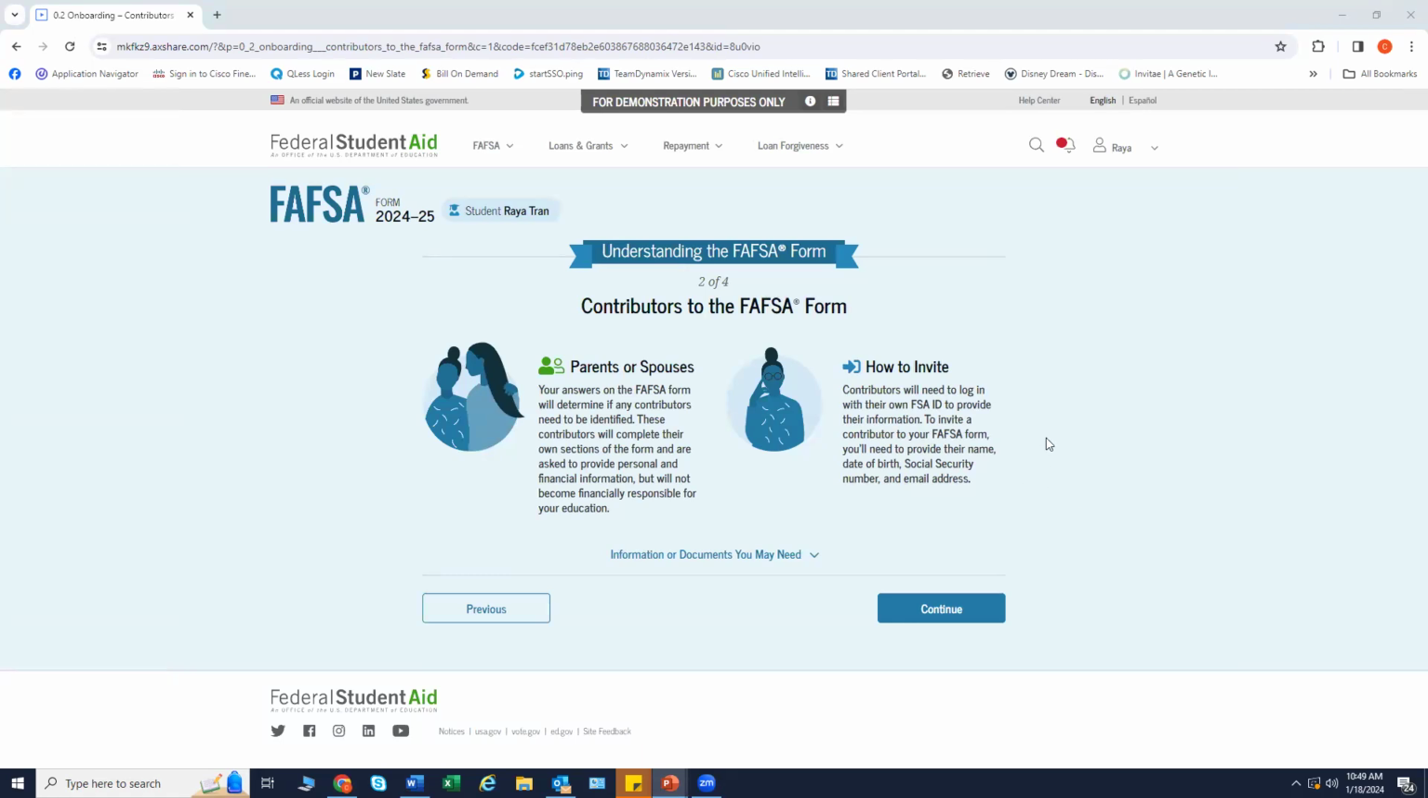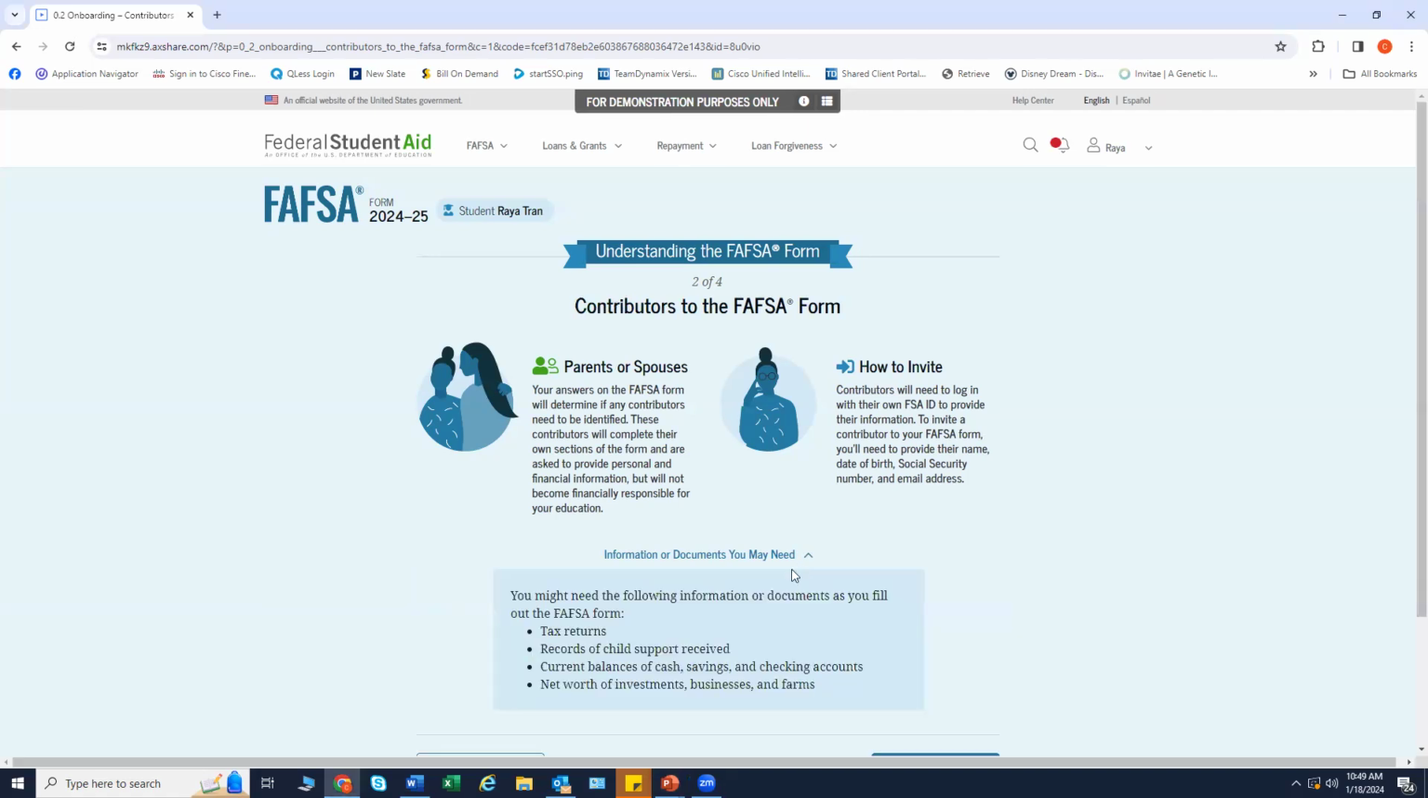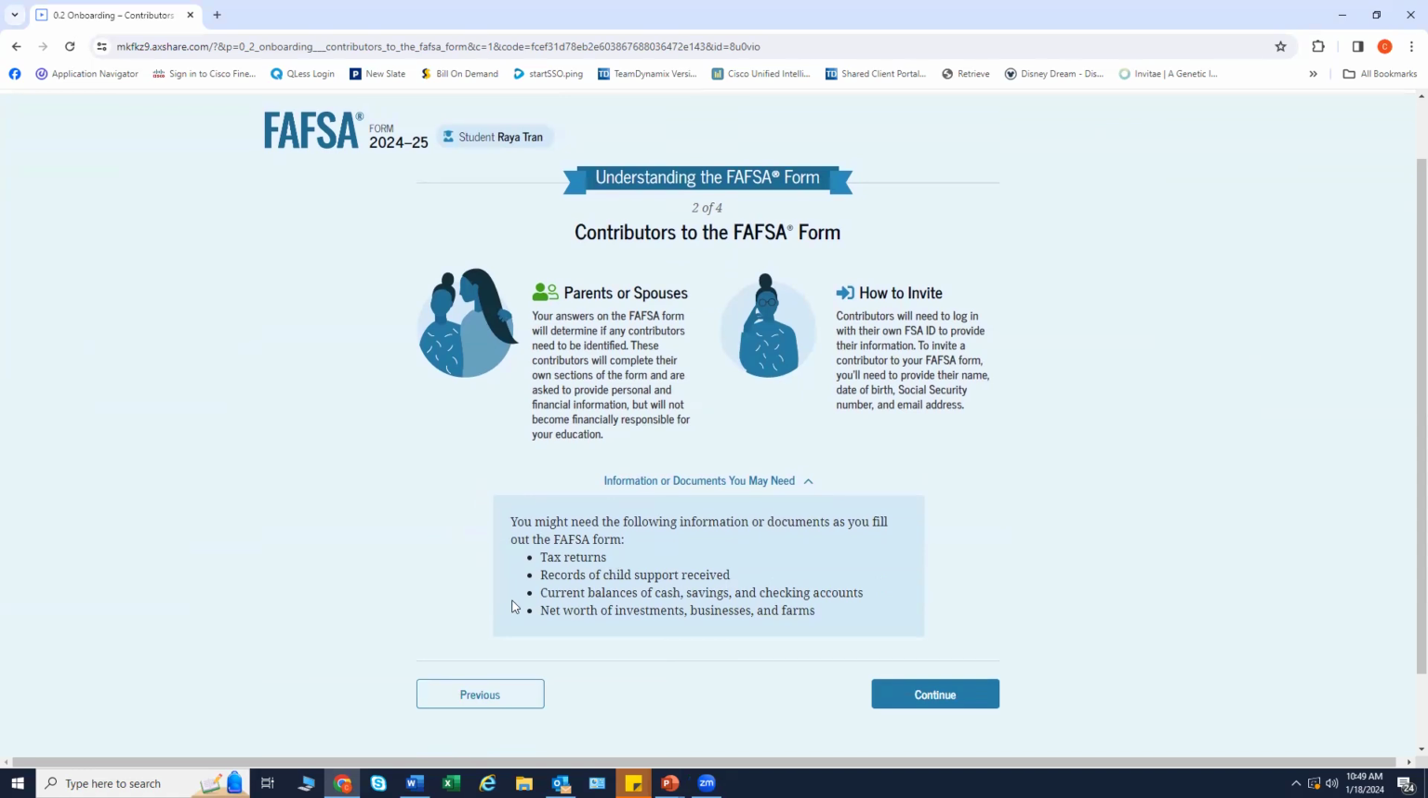The second FAFSA onboarding page provides information about the different roles that may be required to participate in the student's FAFSA form and documents that may be needed to fill out the form. We recommend parents and students, when at all possible, to sit down and complete the FAFSA form together. I'd like to point out down here information or documents that you may need. These are all helpful links throughout the FAFSA form that will give you some information about what you would need to complete the form.